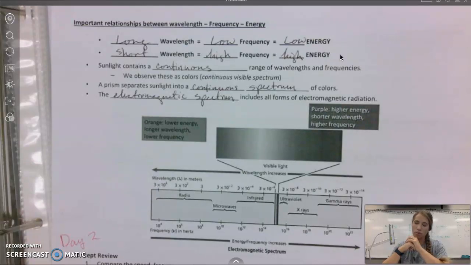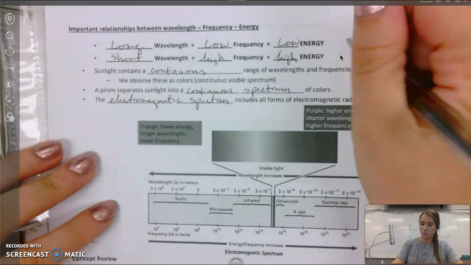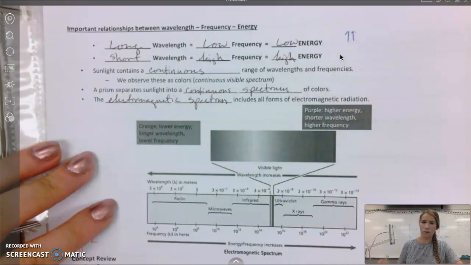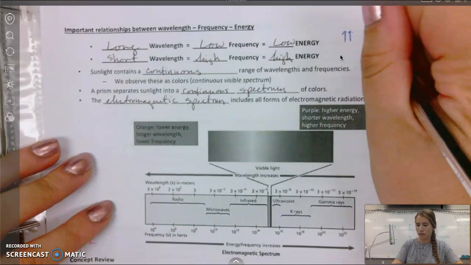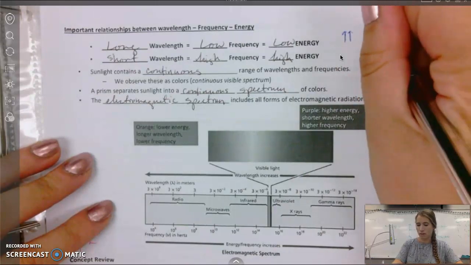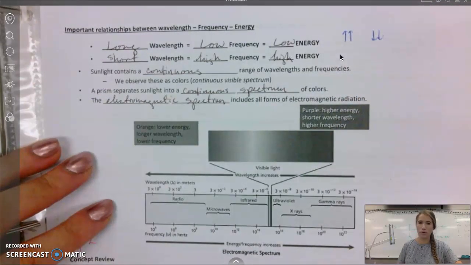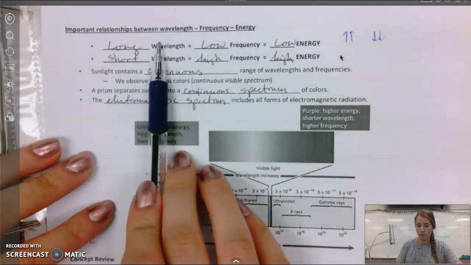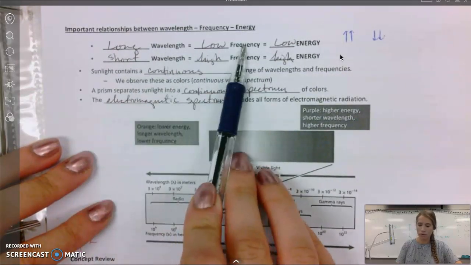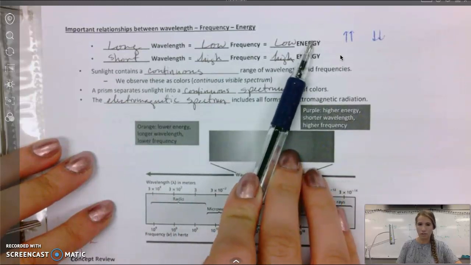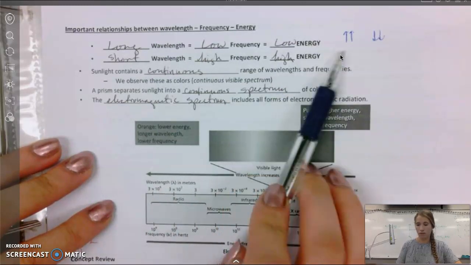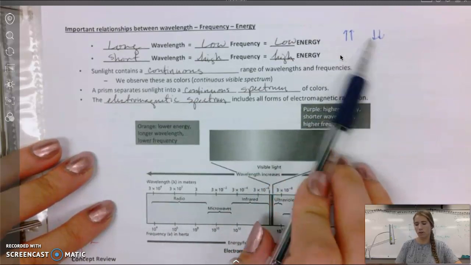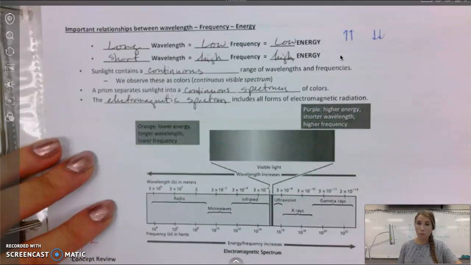Okay? Proportional means when one thing gets larger, the other variable gets larger. Or if one gets smaller, the other one gets smaller. Okay, so those are proportional. So we could have this idea of wavelength as a variable, frequency as a variable, and energy as a variable. When one gets big, if the other one gets big, then they're proportional. If one gets small and the other one gets small, then they're proportional.